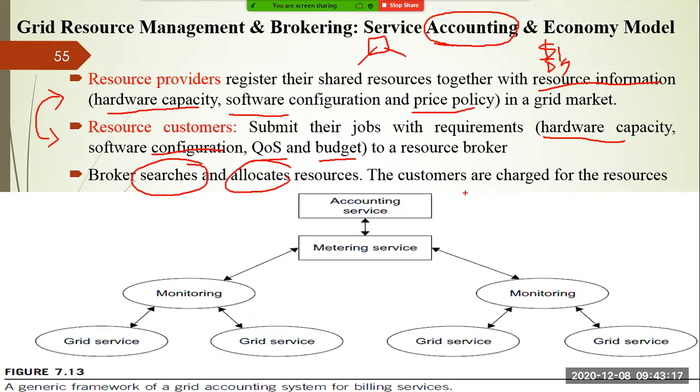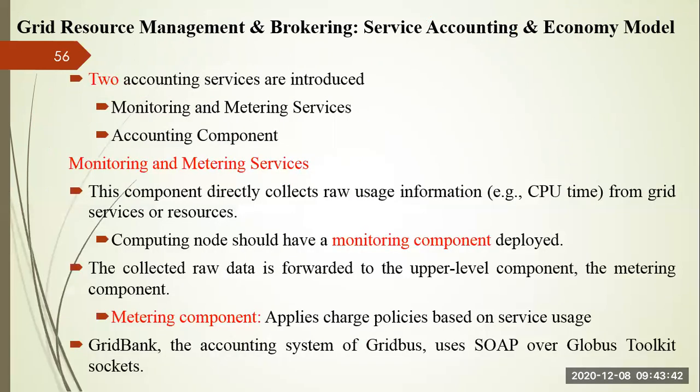Two accounting services are there that we are going to discuss. You can see here, grid services are monitored by this particular unit, and this monitoring is connected to your metering services. Like you have an electricity meter or water meter, in which units are counted, and at the end of the month the bill comes, and based upon that you pay for it. So two accounting components: the first one is your monitoring and metering services, and another is your accounting component.